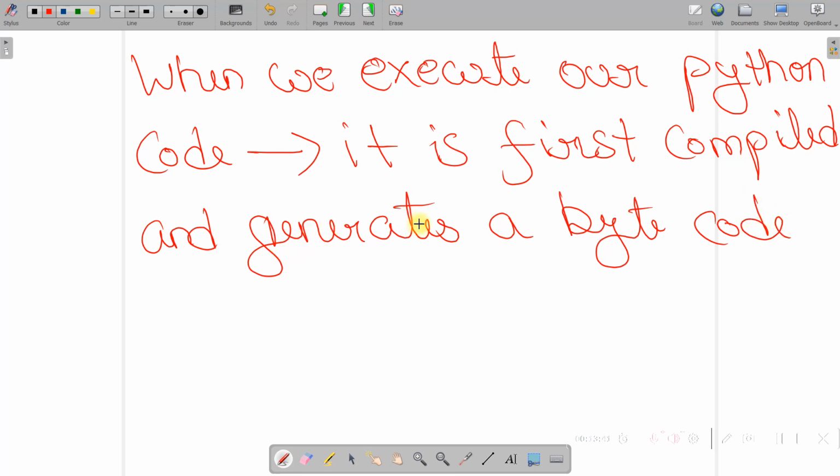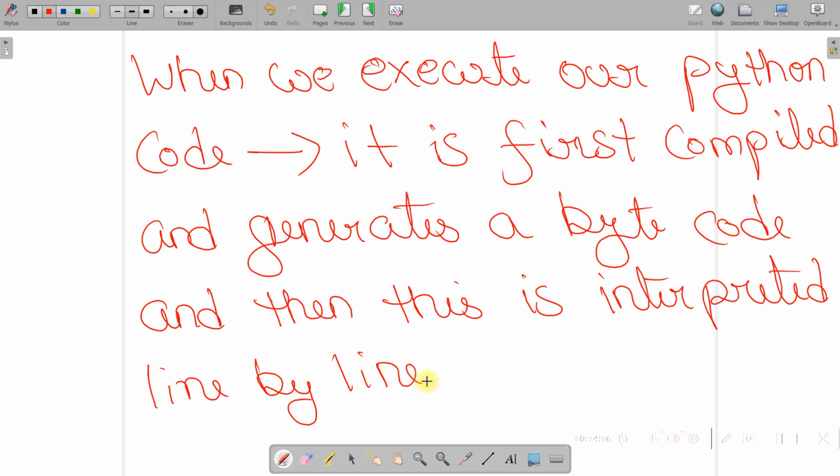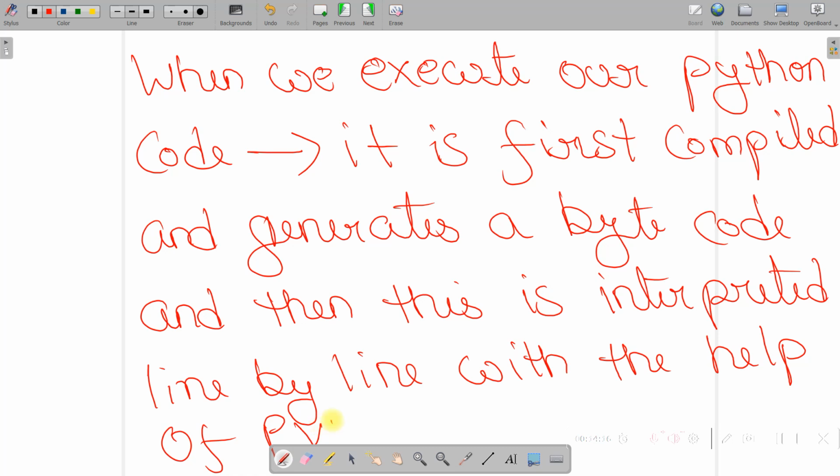Okay, so when we execute our Python code, it is first compiled and generates a bytecode, and then this code is interpreted line by line with the help of PVM.